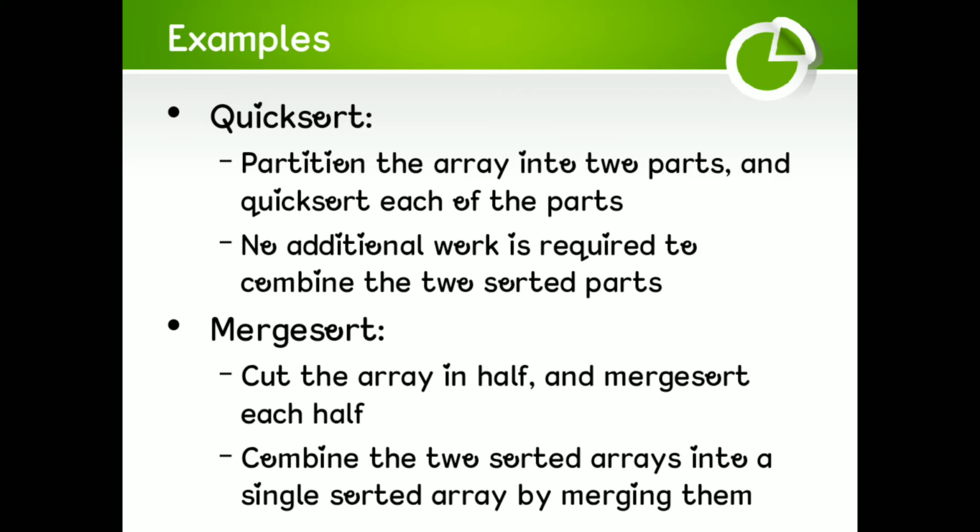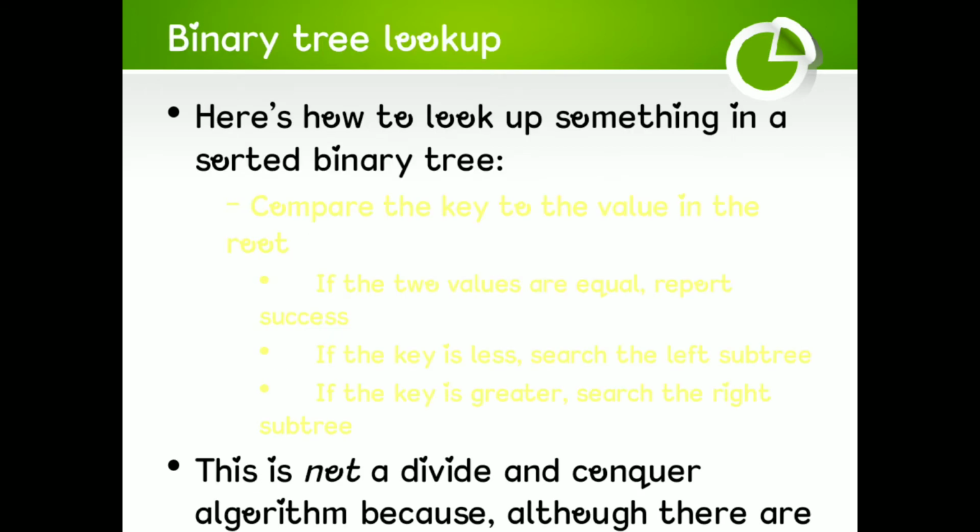No additional work is required to combine the two sorted parts. Merge sort. Cut the array in half and merge sort each half. Combine the two sorted arrays into a single sorted array by merging them. Binary tree lookup.